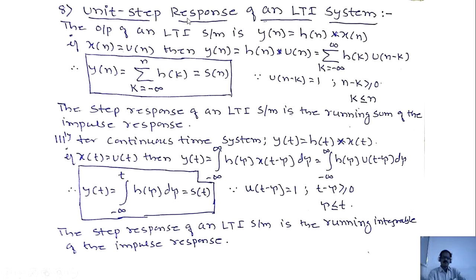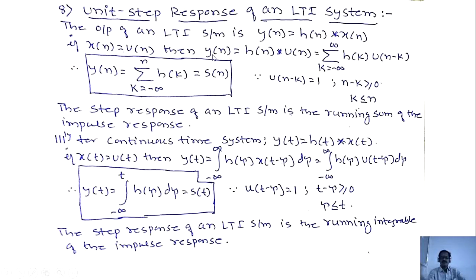Whenever input is a unit step function, the respective output is called a unit step response. Means x of n is a known quantity. X of n equals u of n. Known quantity only you have to shift it. Hence I have taken y of n equals h of n convolved with x of n. This signal is fixed, this signal is shifted. Hence always the known signals are to be shifted.